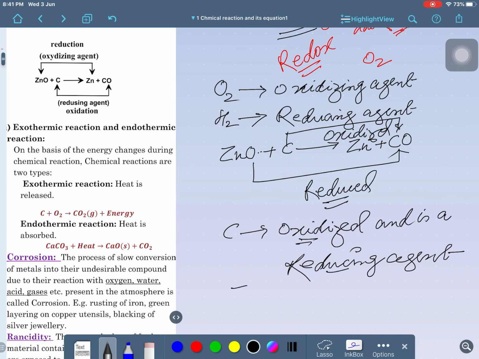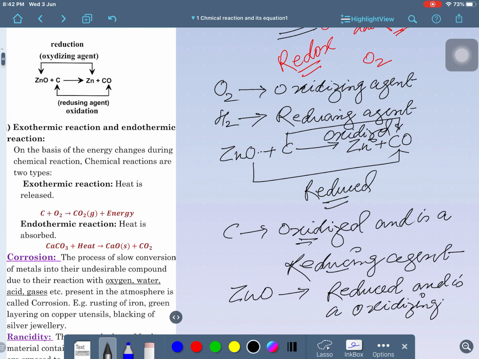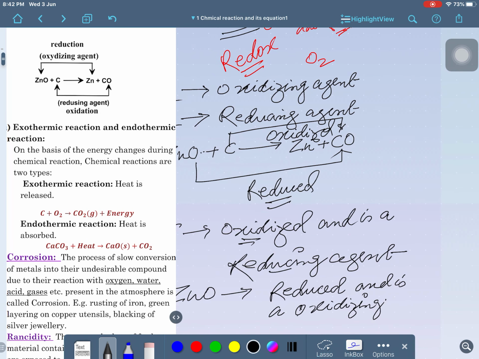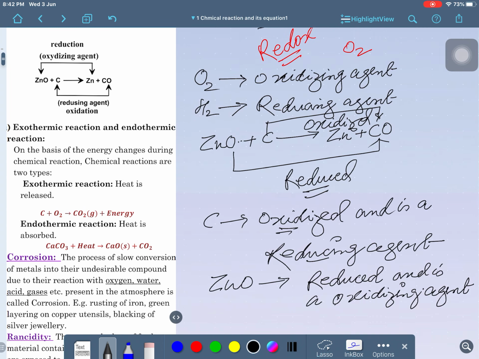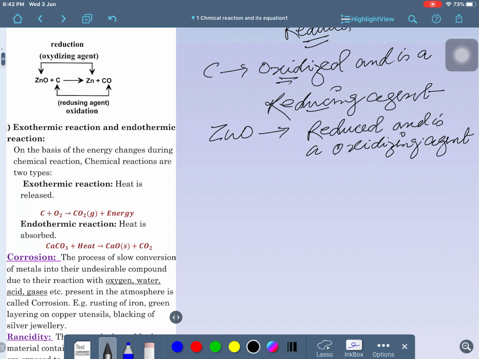Similarly, ZnO leaving oxygen is reduced, and what is it, please tell me, an oxidizing agent. Is that clear or not? Has everybody well understood the concept?